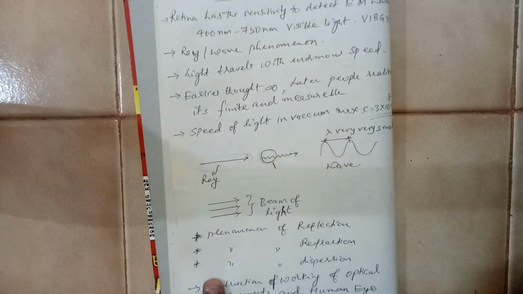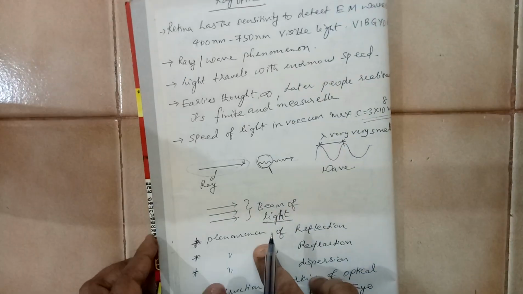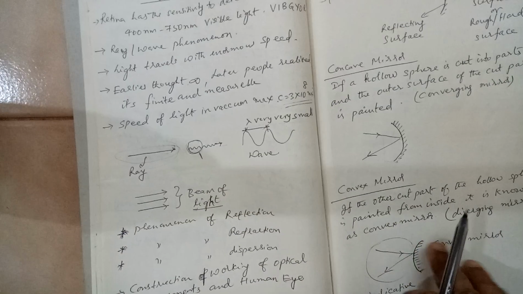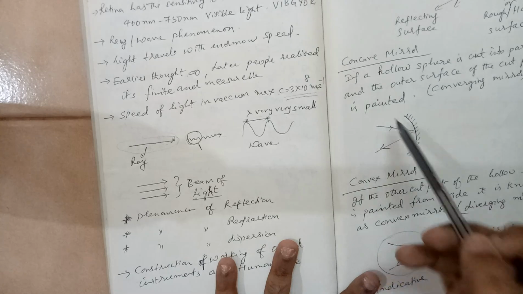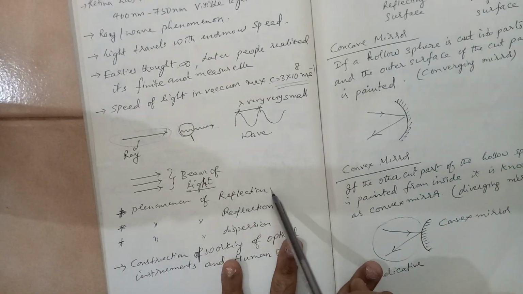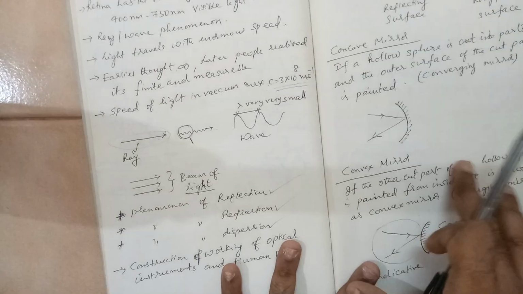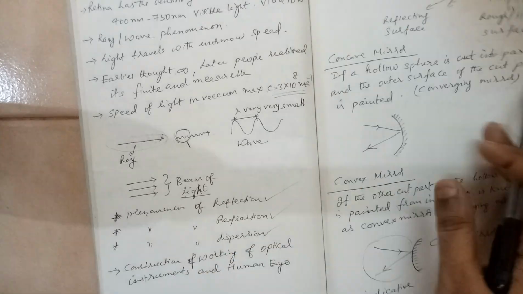If there is a series of parallel rays, we call it a beam of light. In this chapter primarily we will be studying the phenomena of reflection, refraction and dispersion. These three we are going to study. We are calling them phenomena.